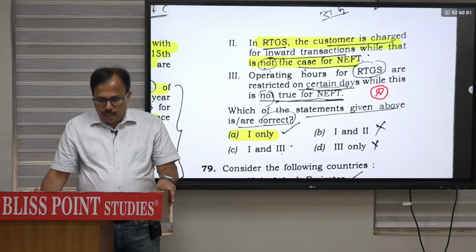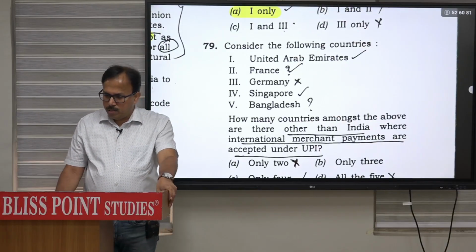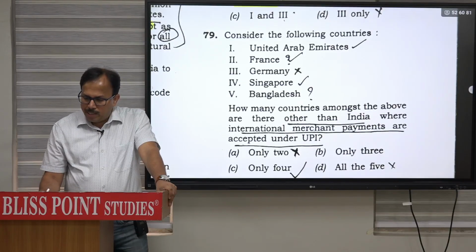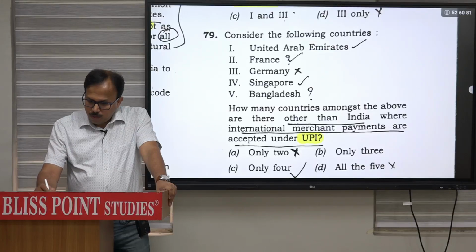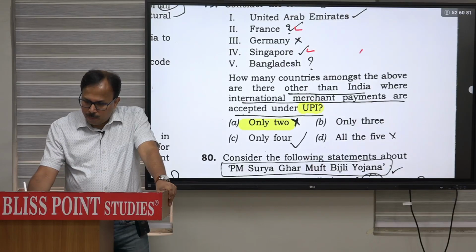Then 79 and 80. Question 79: Consider the following countries: UAE, France, Germany, Singapore and Bangladesh. How many countries among the above, other than India, accept UPI for international merchant payments? So basically it is France and Singapore. So only two. Option A.